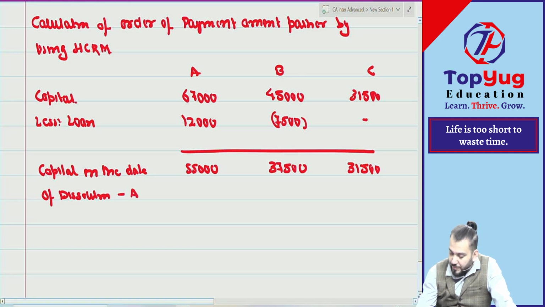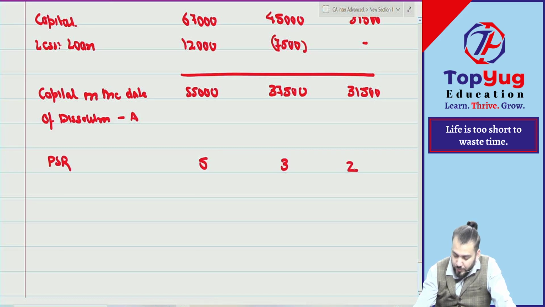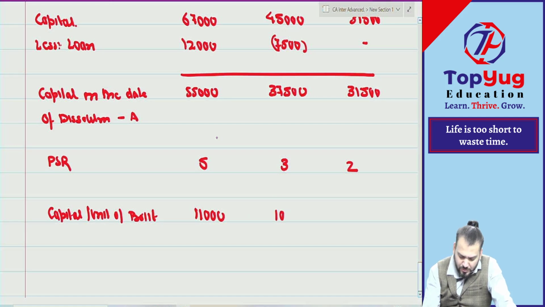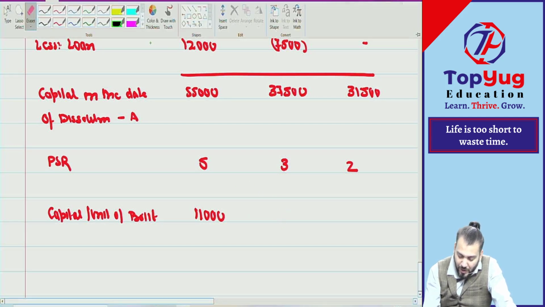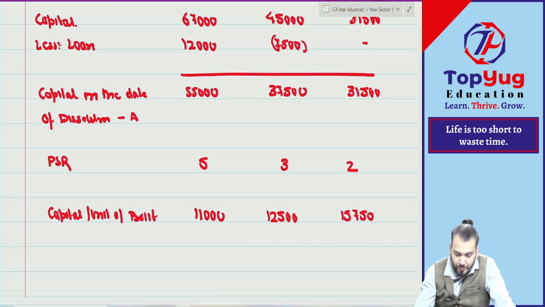We'll say it is A. Then we'll find out PSR. What is PSR? 5 is to 3 is to 2. So can you give me capital per unit of profit? That is what? 11,000, 10,000, 12,500 and 15,750. Correct. What is minimum?